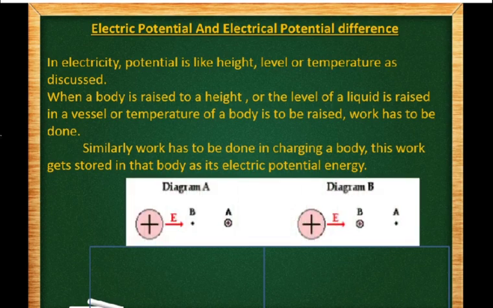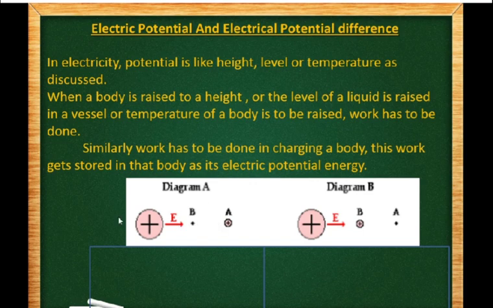Now, see this and you will be able to understand. In diagram A, there is an electric field due to this positive charge. And at point A, we have a very small test positive charge. Because this is a positive charge and this is a very small test positive charge, there will be repulsion. The direction of the electric field because of the positive charge is radiating outward. So this arrow E indicates the direction of the electric field.